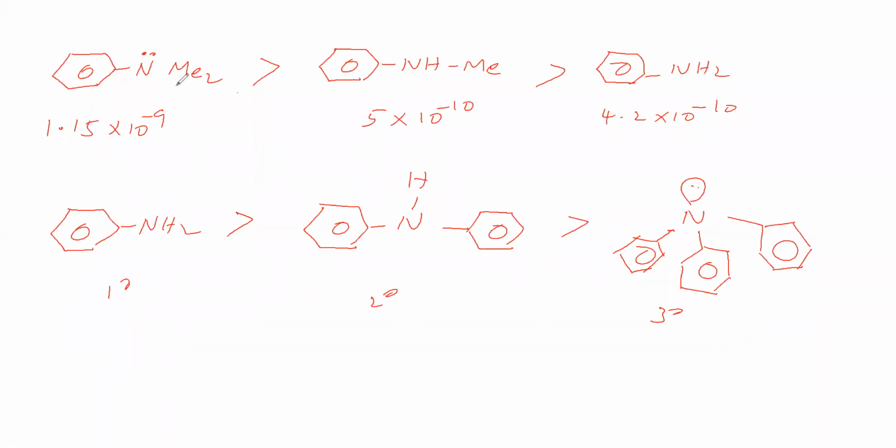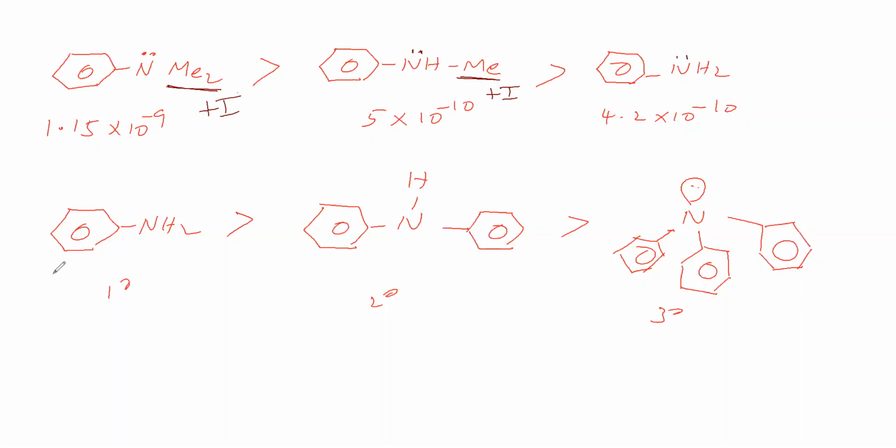Here, this methyl group shows plus A effect. Here 2 methyl groups mean 2 times plus A effect. Here 1 methyl group means only 1 plus A effect. So plus A effect is more, plus A effect is less, and there is no plus A effect. Therefore, availability of lone pair on nitrogen is more, availability of lone pair on nitrogen is less, and availability of lone pair on nitrogen is still less. Therefore, basic strength is like this.